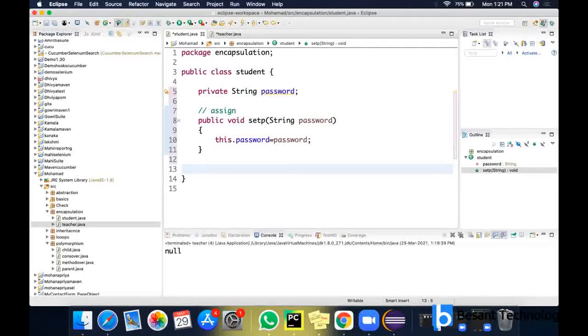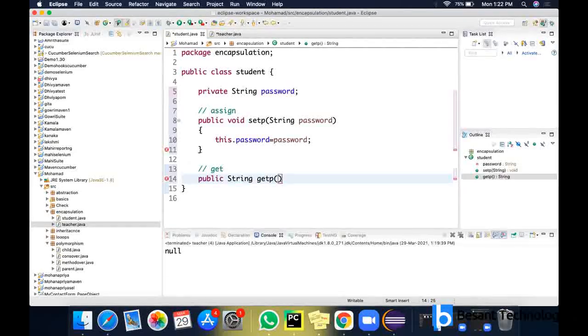So next is the get method. The get method is public, a function with a return type. What are we returning? We are getting the password, and the return type of password is string. So I have given public String getPassword. I need not pass anything because I'm not going to set anything. I'm just going to return something, so it is return password.